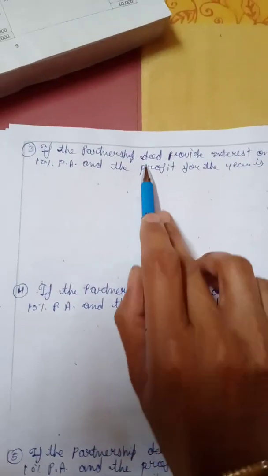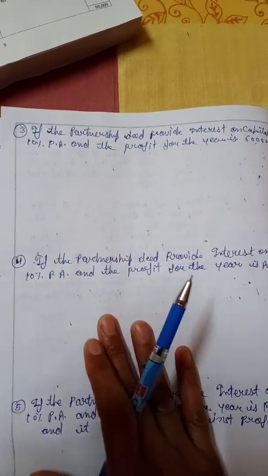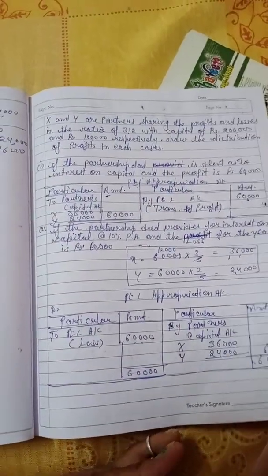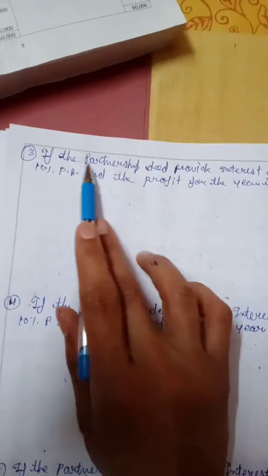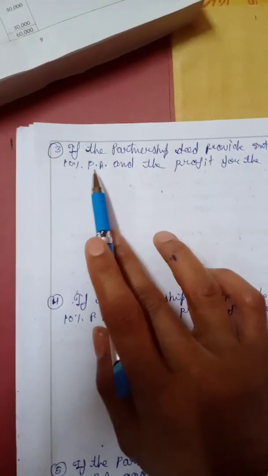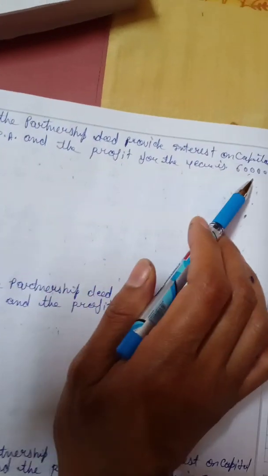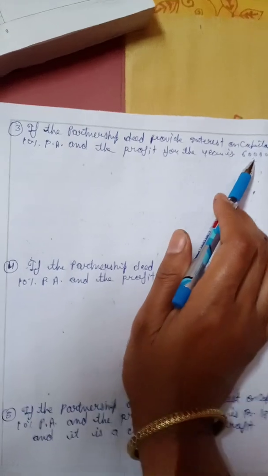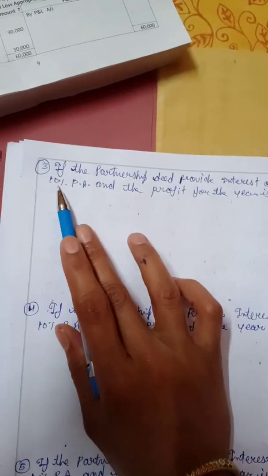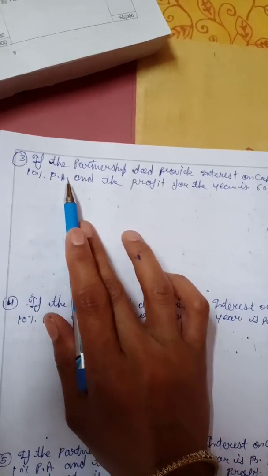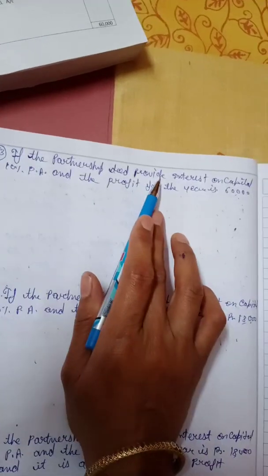Good morning, children. The rest of the three conditions are maintained from the previous question we gave in the previous video. Then if the partnership deed provides interest on capital at 10% per annum and the profit for the year is 60,000. Profit is given, which is 60,000, and 10% interest on capital will be provided because the partnership deed is the same.